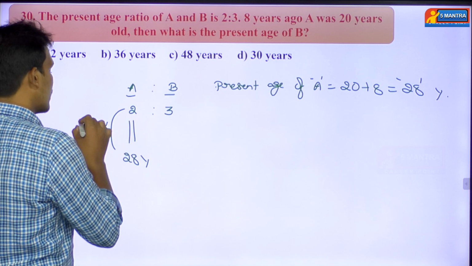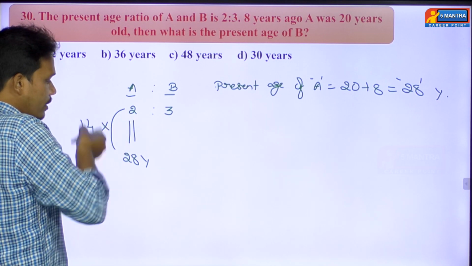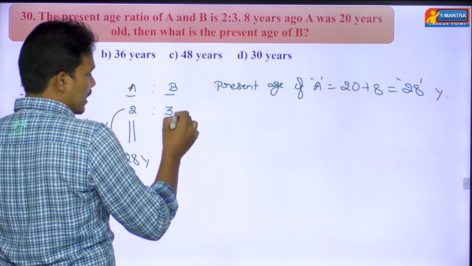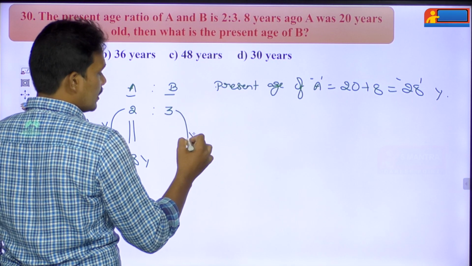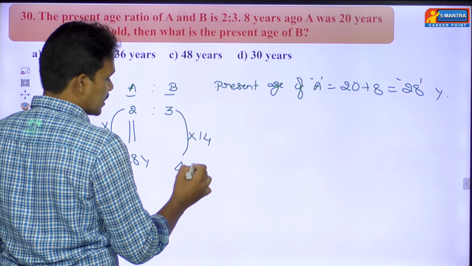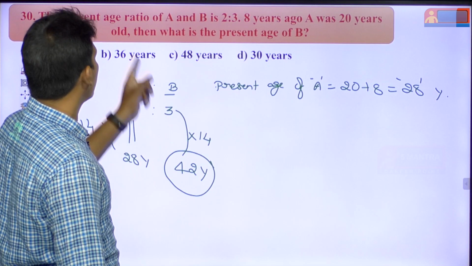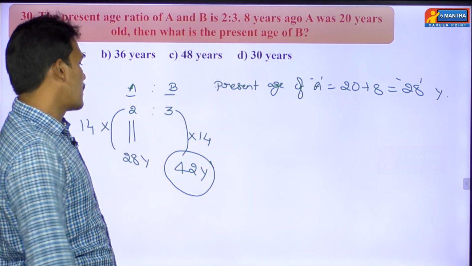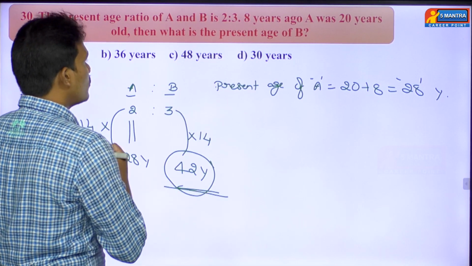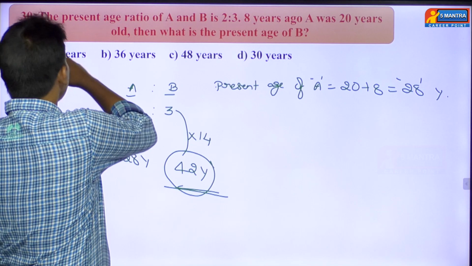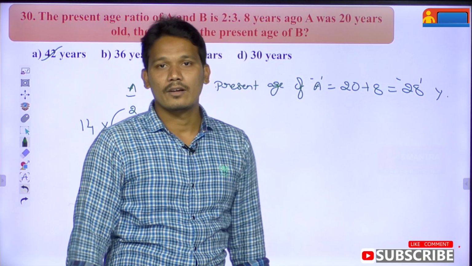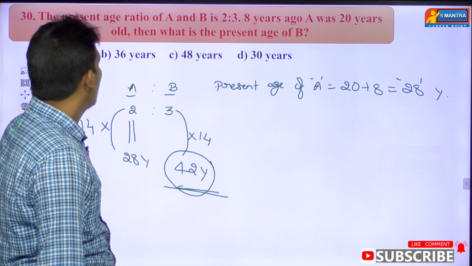One part value equals how many years? 14 years, because 2 into 14 you are going to get 28. So you can find three parts value. So 3 into 14, 3 14s are how much? 42 years. He may ask the present age of B. Then the present age of B is 42 years. Then option A is right. Option A is the right answer. Then we'll go with the next question.